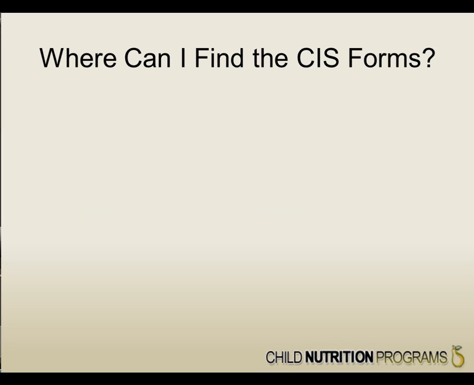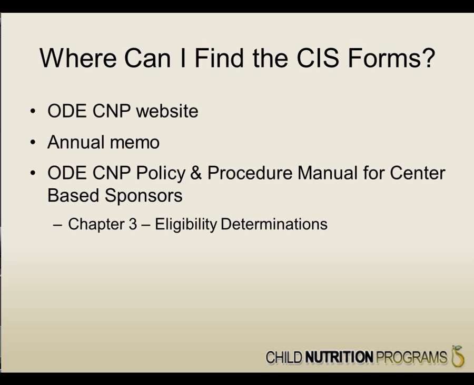Sponsors can find confidential income statements, the letter to the household, and federal income eligibility guidelines in the following locations: the Oregon Department of Education's Child and Adult Care Food Program, or CACFP's public website; the annual memo sent on or prior to July 1st to the listed food program coordinator in CNP Web; and the ODE CNP Policy and Procedure Manual for Center-Based Sponsors, Chapter 3, Eligibility Determinations.